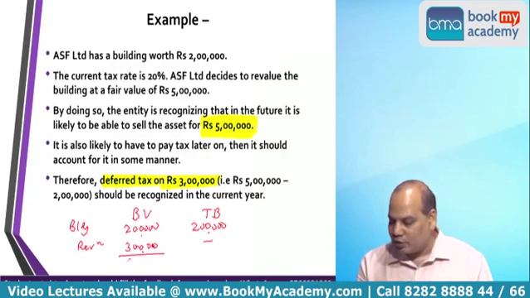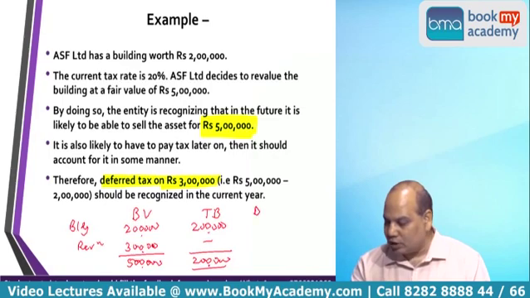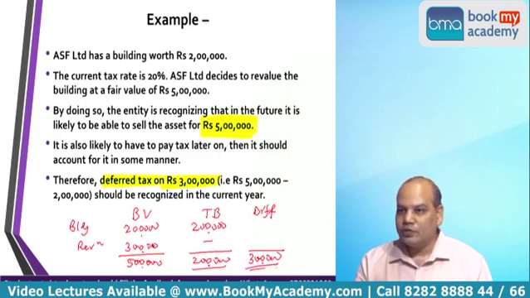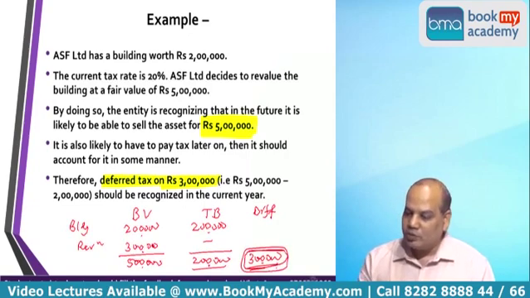So now the book value after this revaluation is 5 lakh, but for tax purpose it is 2 lakh, and therefore a difference of 3 lakh got created. Now this 3 lakh difference represents that in future, whenever we realize the building, we'll have to pay tax.